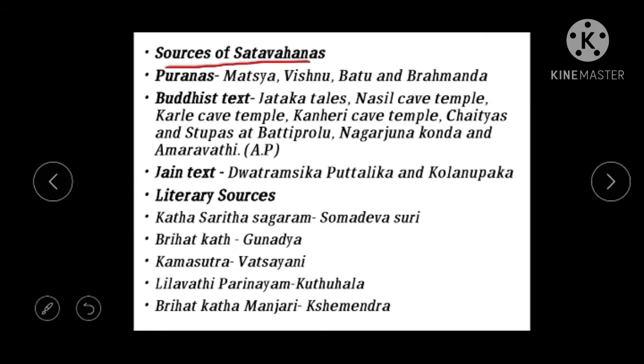Then, what do the Puranas say? According to the Vayu Purana, there were around 17 Satavahana kings who ruled for a period of 300 years. The next one, the Matsya Purana, says that there were around 30 Satavahana kings who ruled for a period of 450 years.